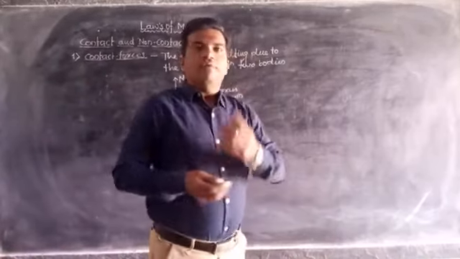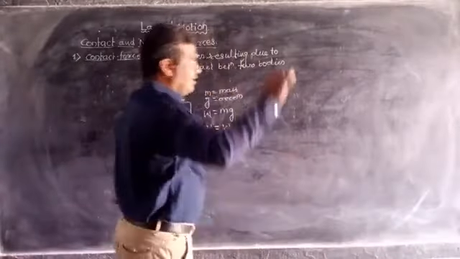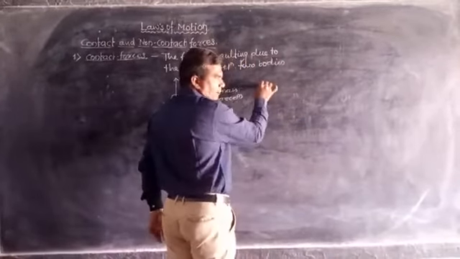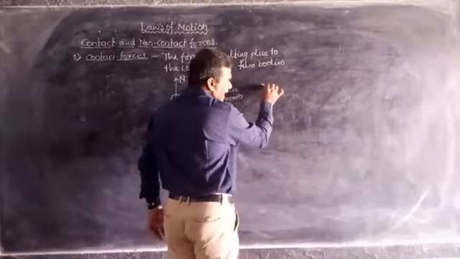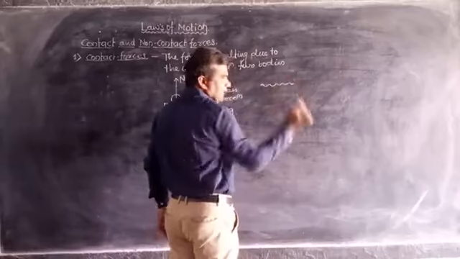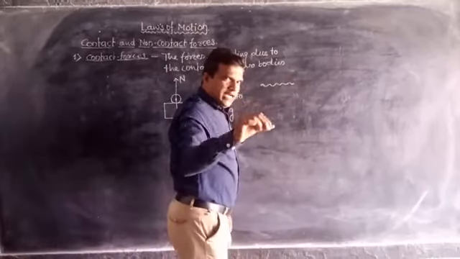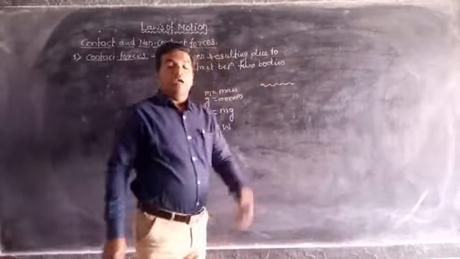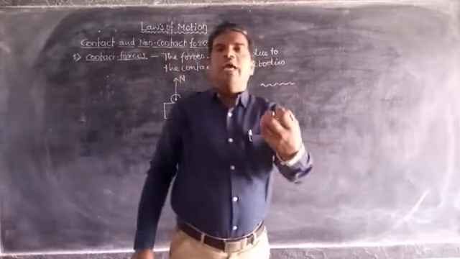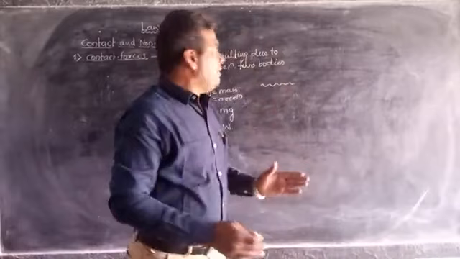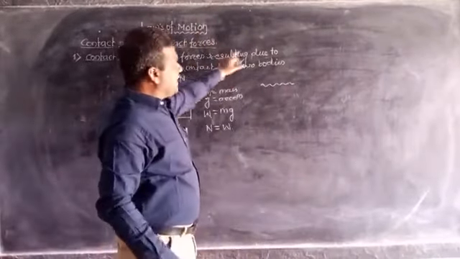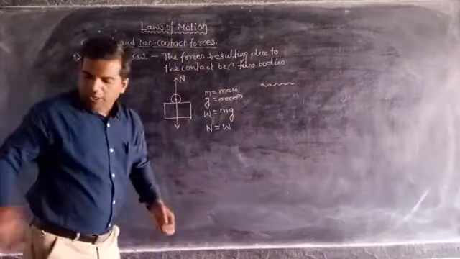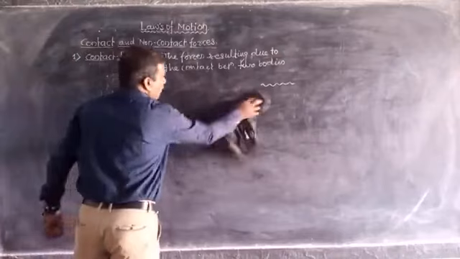Second example, frictional force. From this example, now I am writing on the blackboard with the help of this chalk. As I am writing with the help of this chalk, it means that there is a force exerted by this chalk on this board. This is a frictional force. This force is also a type of contact force, which means in this type of force, the forces result due to the contact between the two bodies. This is contact force.